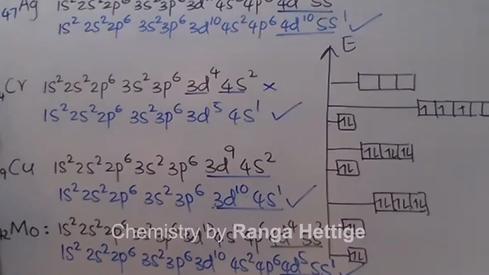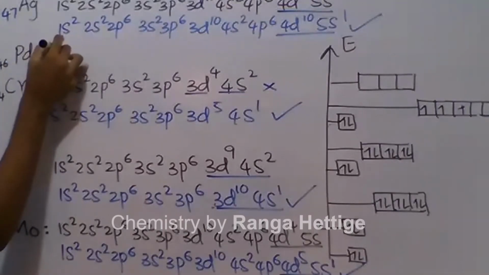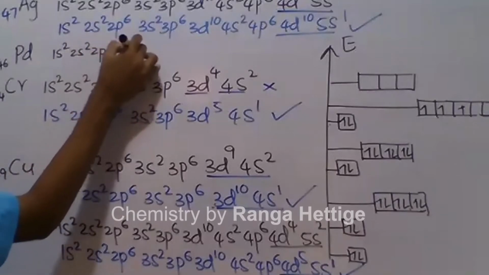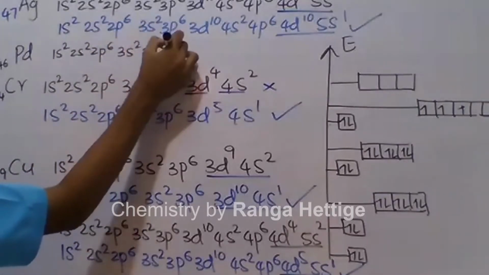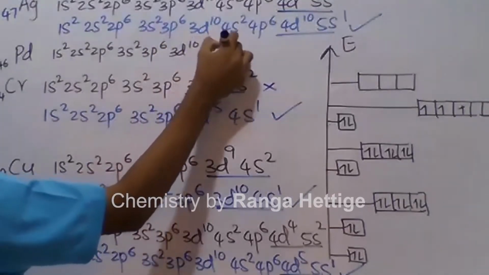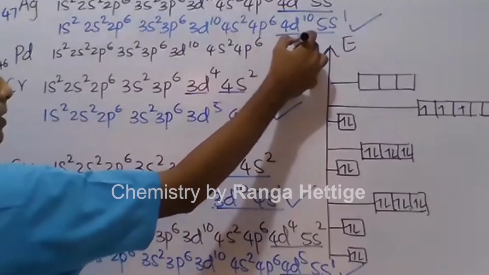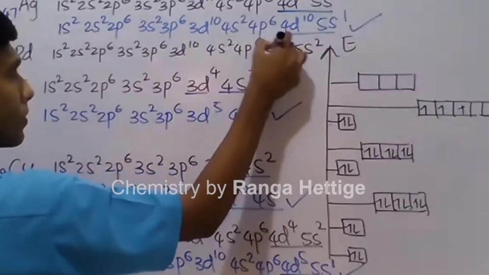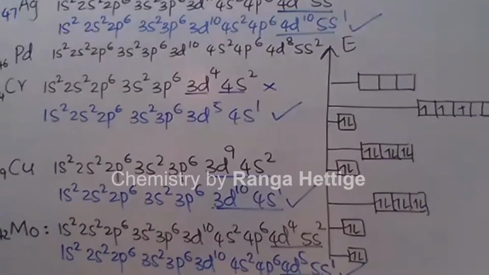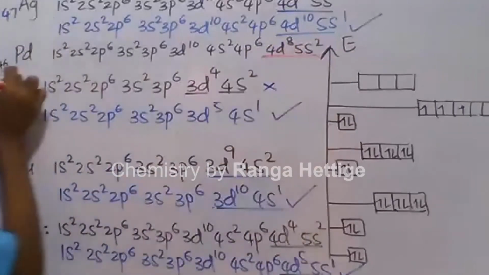Then after silver you have palladium, 46: 1s2, 2s2, 2p6, 3s2, 3p6, 3d10, 4s2, 4p6, 5s2, 4d8. In palladium you have the expected configuration 4d8, 5s2. That is 46.